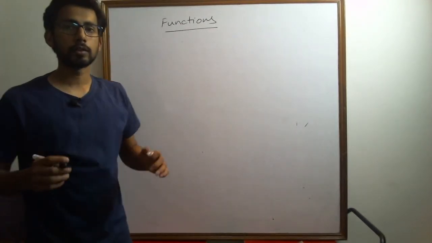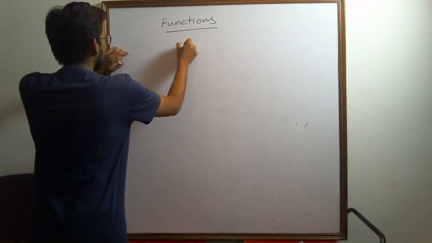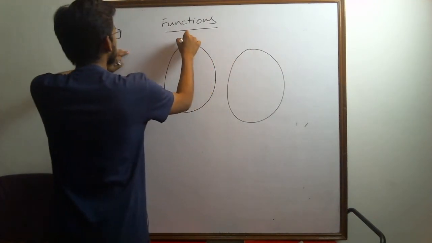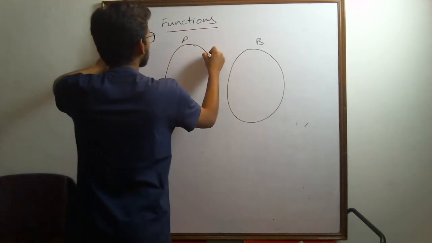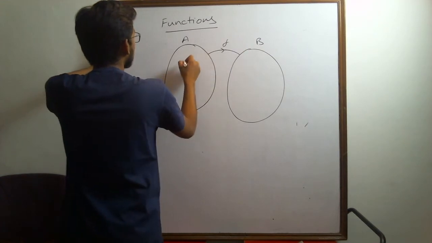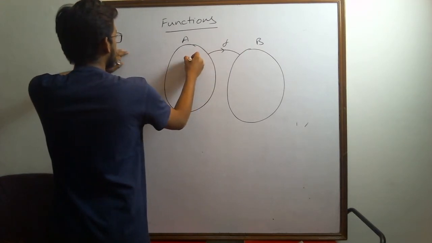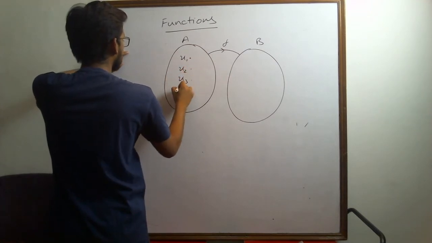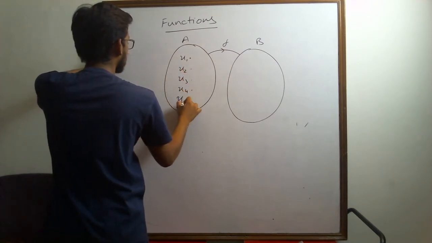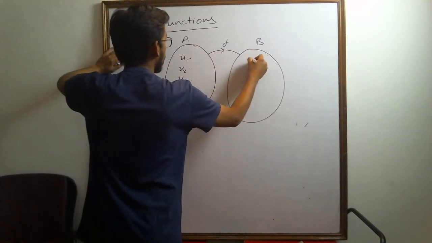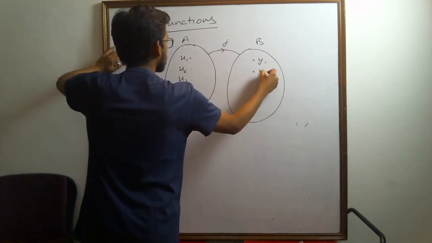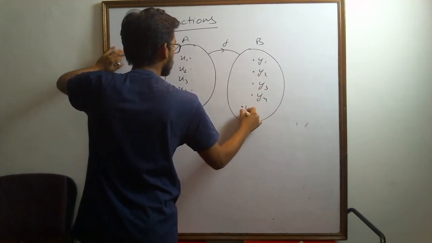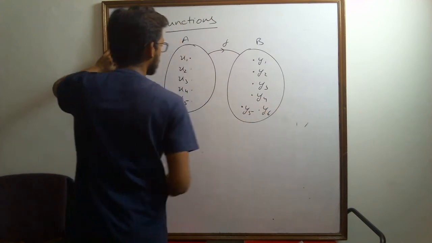Now let's go a bit further. I'm making the function using the visual representation. This is set A, this is set B, and we're defining a function f. Suppose the set A has a few elements, and the set B also has a few elements, like this.